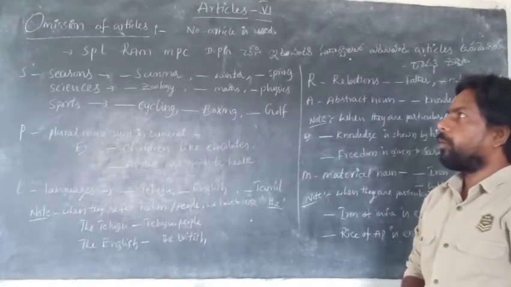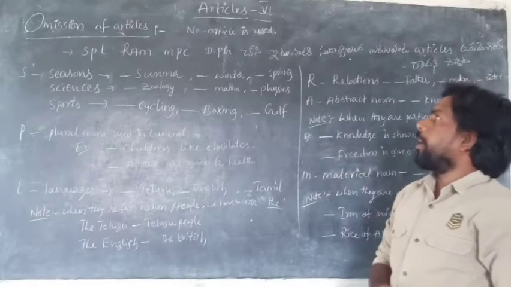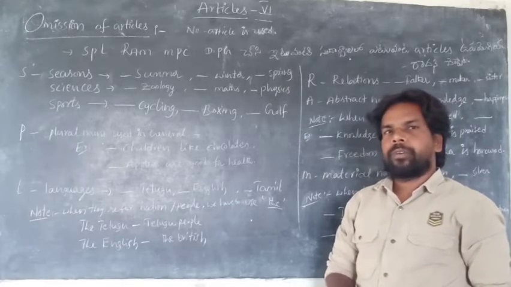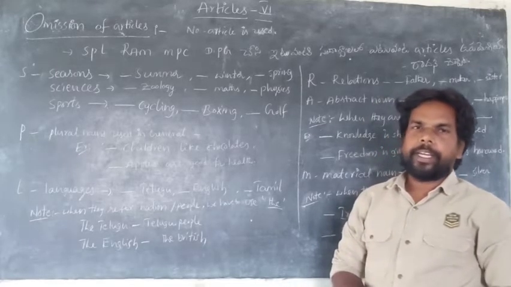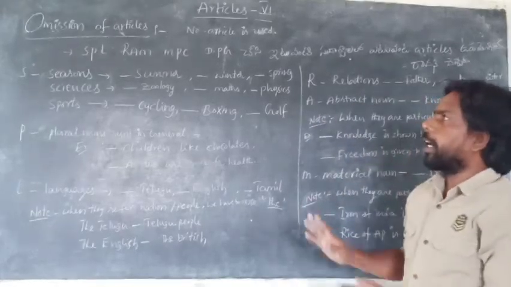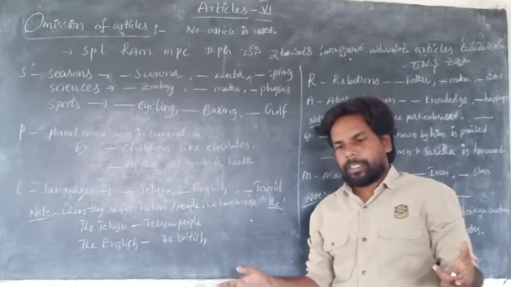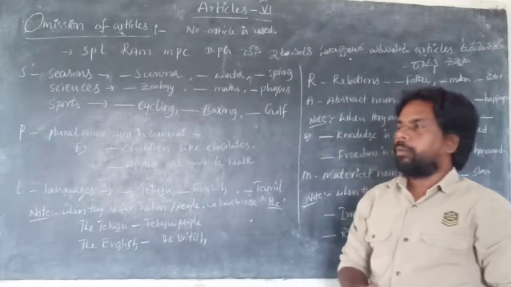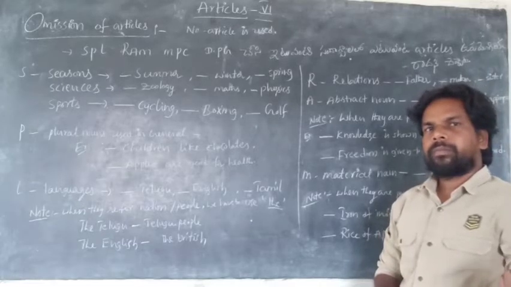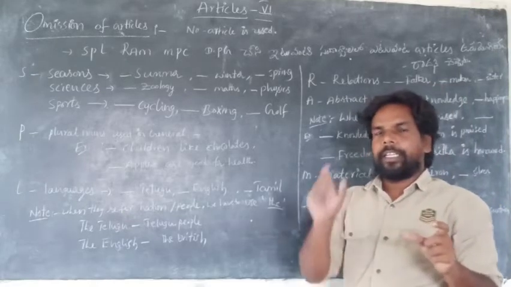In this session, I want to explain the omission of articles. Omission of article means when no article is used, or on which occasions we never use any article, a or the. Those are the occasions. We have a number of places where we never use any article. I don't want to give all the rules, so instead, I will give you one code, like an indefinite article.